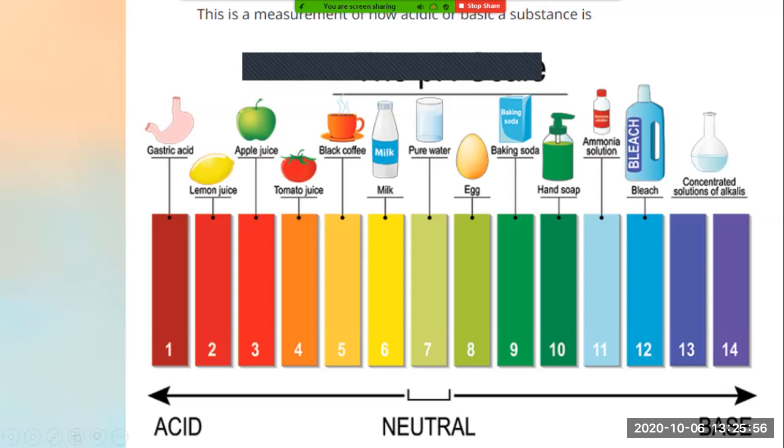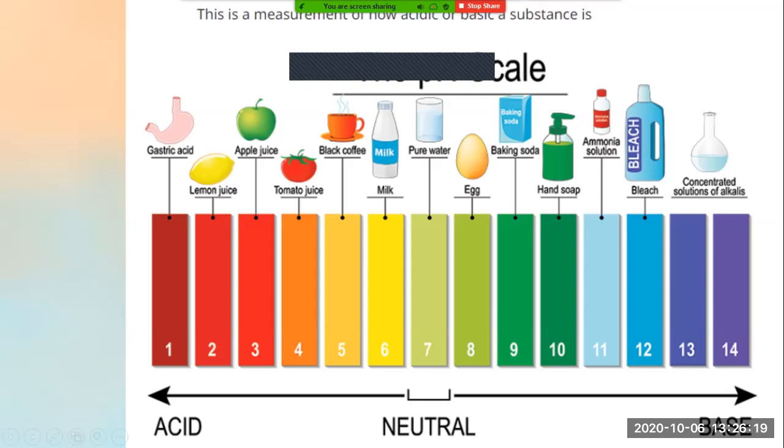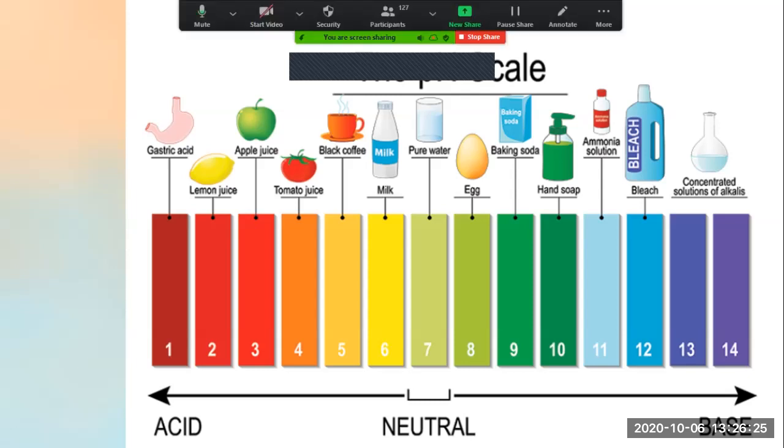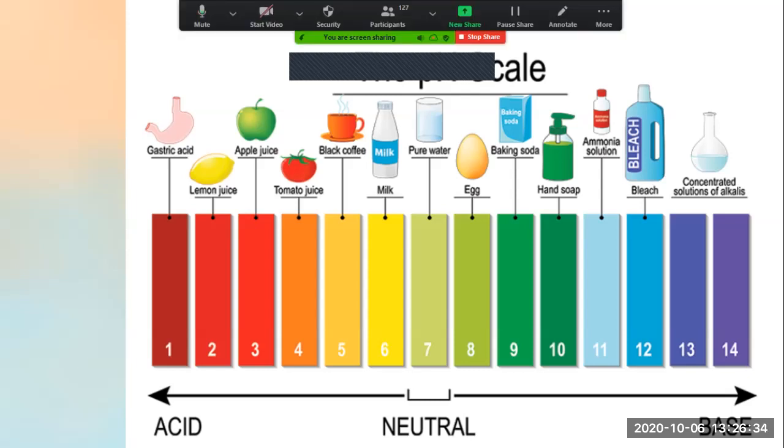Now we have learned about acids, we have learned about the strength of acids and neutral. Now what do these lines and this color indicate? All this red color indicates pH value from number 8 to number 14. It indicates the strength of base in the substance, right? Now you will find that when I take egg in a test tube and put the universal indicator in that, I found a little dark green color. And when I compare that color with the pH scale, I found that its pH value is 8, and it is basic in nature.